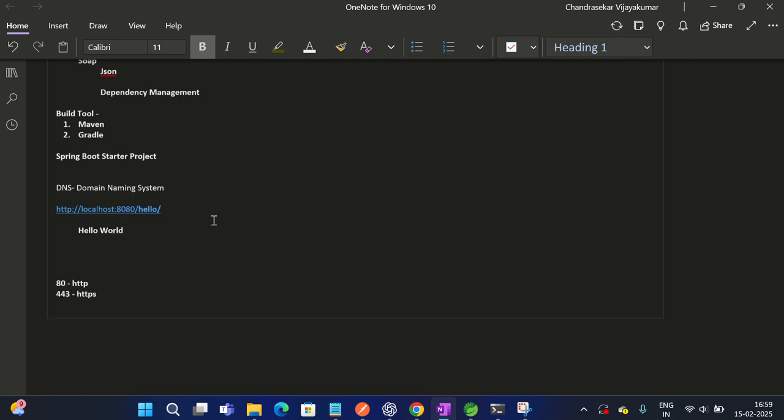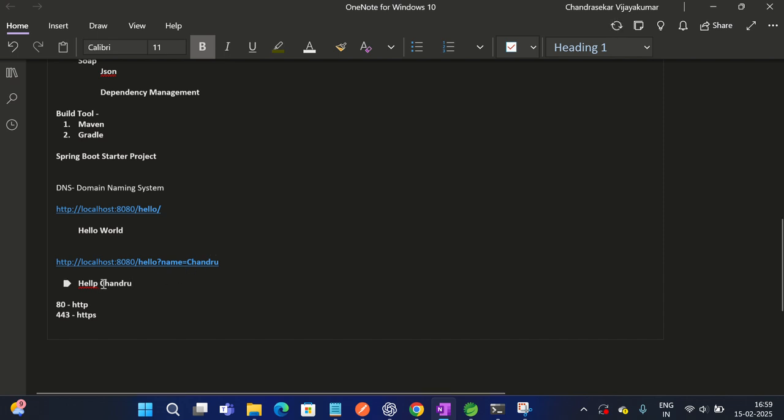or parameterized also we can do. So instead of this, if I give hello and pass a parameter here, name equal to Chandru, I need to give hello Chandru. That's it. So this is our requirement.